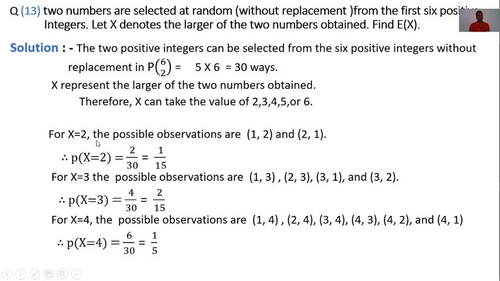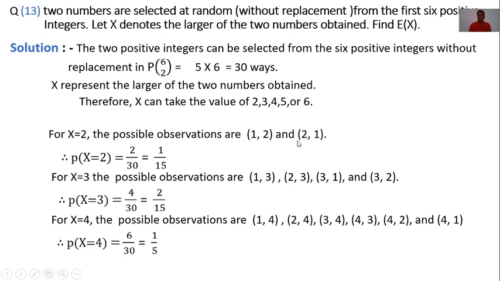The total outcomes are 36, but we want x to represent the larger of the two numbers obtained. For x is equal to 2, the possible observations mean 2 is the larger number.